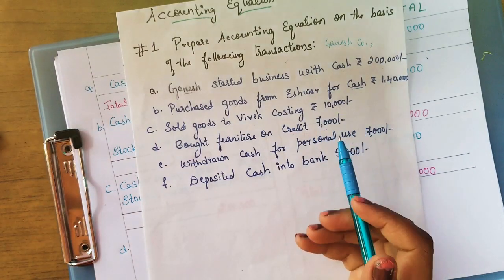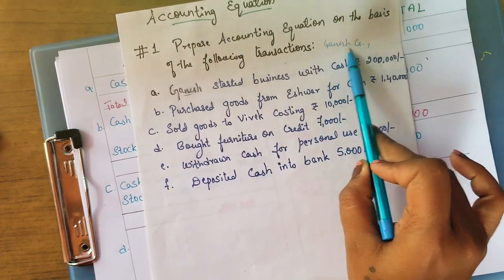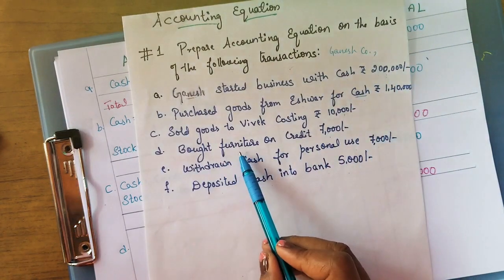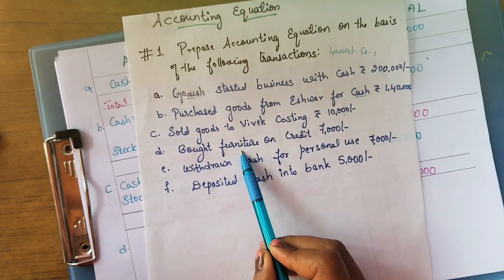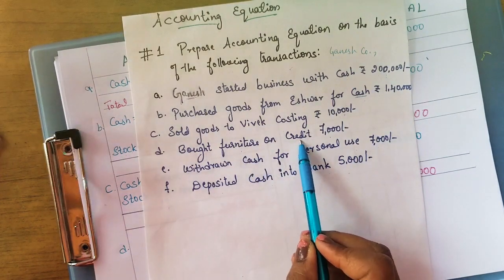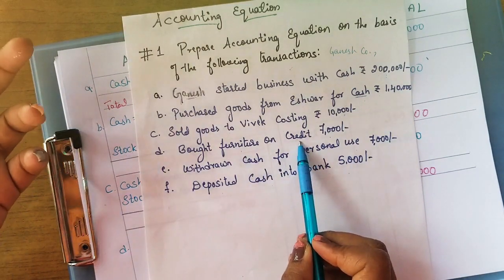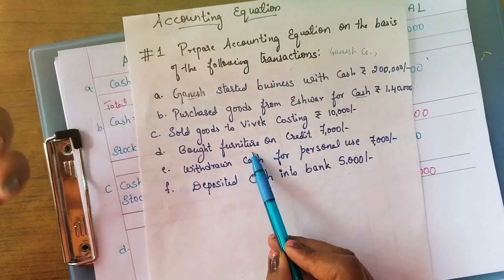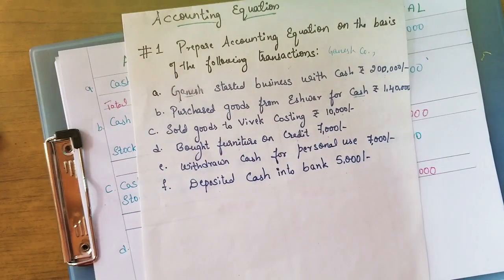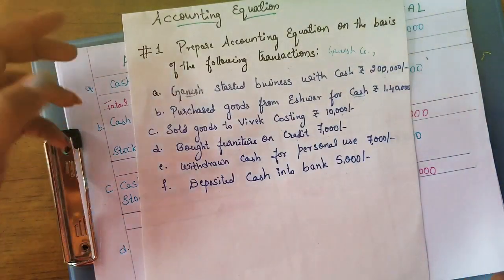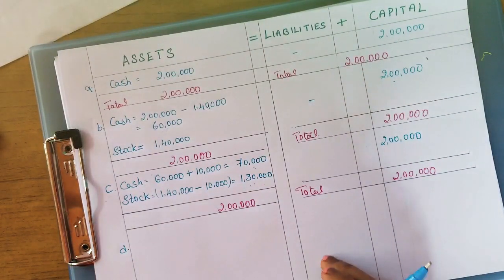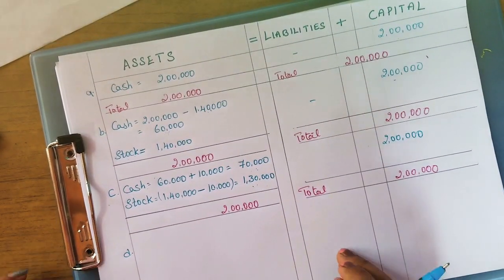Here I means from the point of view of Ganesh company. I am talking from the point of view of Ganesh company. So I am purchasing the furniture for the office, but I didn't pay. Credit means I didn't pay any cash, and I am liable to pay this 7,000 in future. So obviously when we are liable, it increases the liabilities value. That is the creditors. Now in the liabilities, the creditors are created.